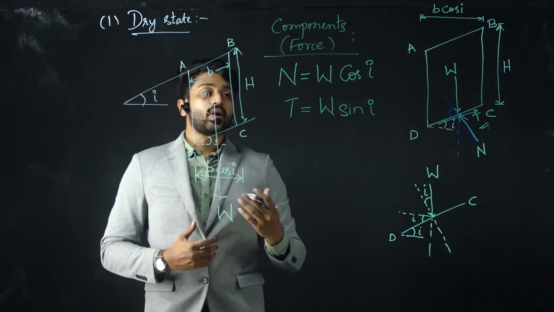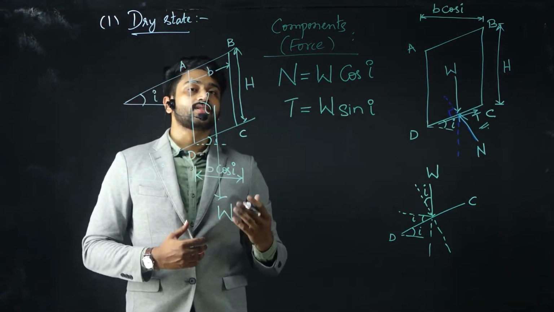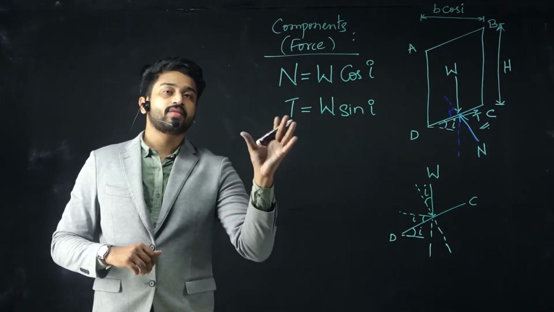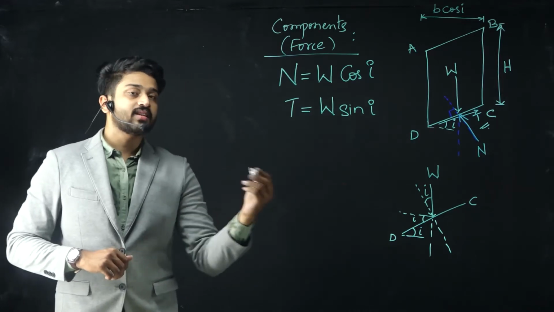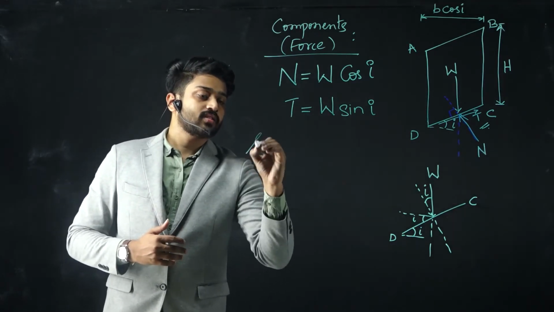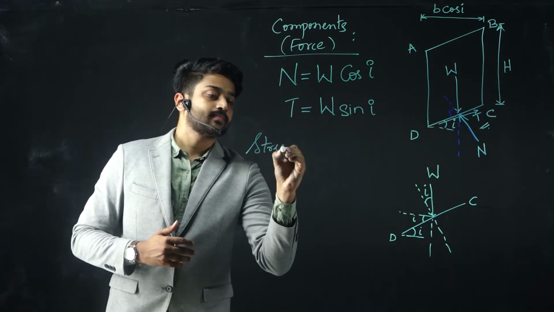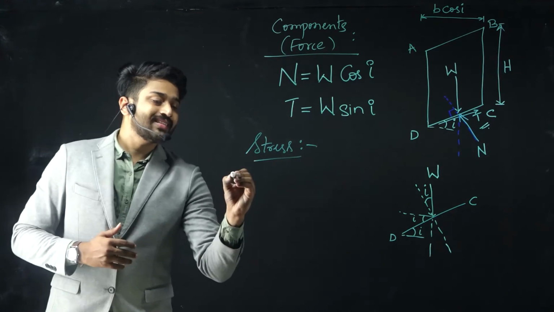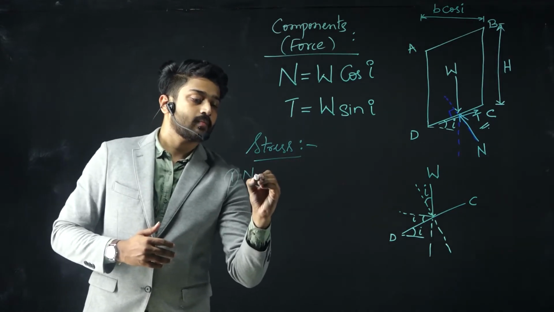So we need to obtain these in terms of our stress. Let us now try to understand, along with these force components, the normal stress as well as the shear stress. So what is the normal stress?